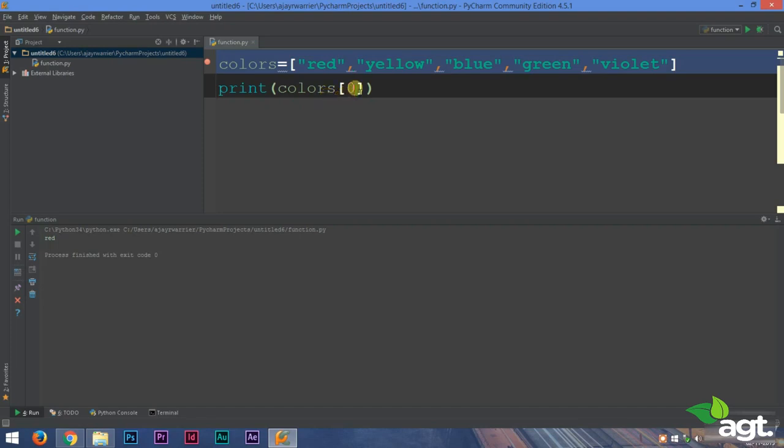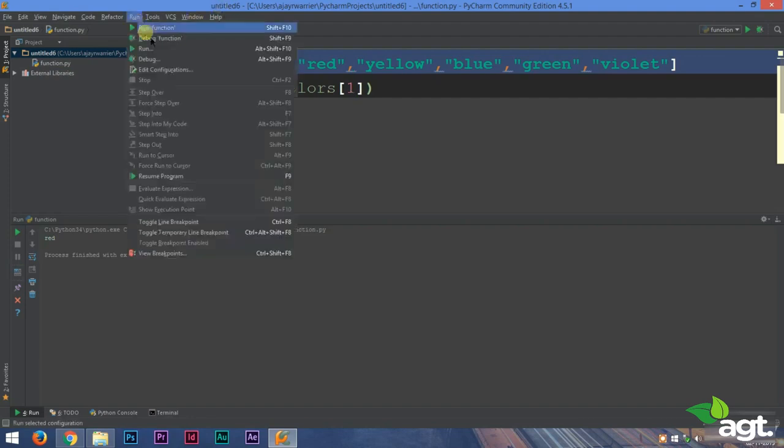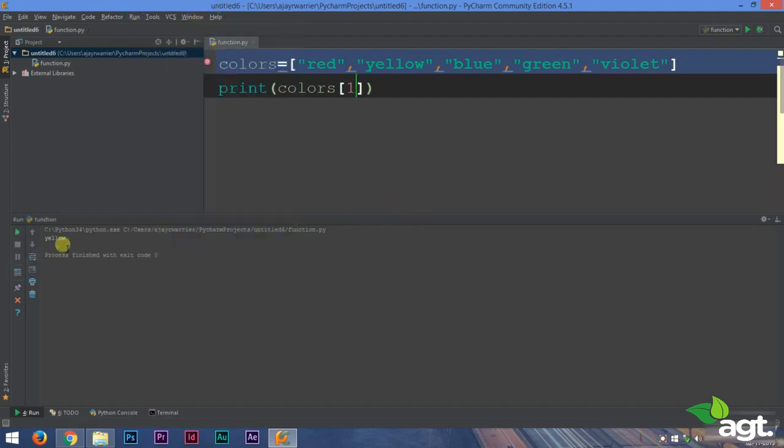We just type in the list name, open a square bracket, inside the square bracket type in the number of the element you want to access. Now I already told you when we learned strings that counting starts from 0. So in order to access the first element, type in 0. To access the second element, type in 1. Let's run this again. Yellow. That means we got the second element.